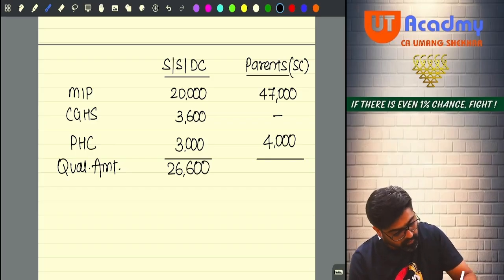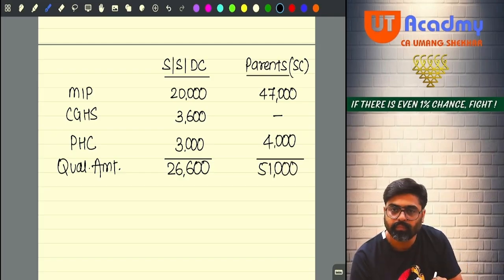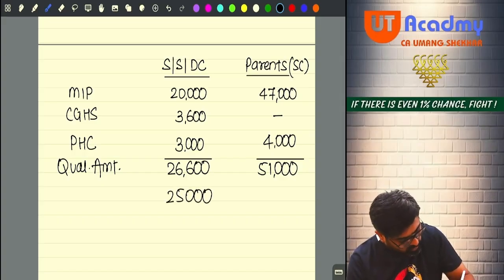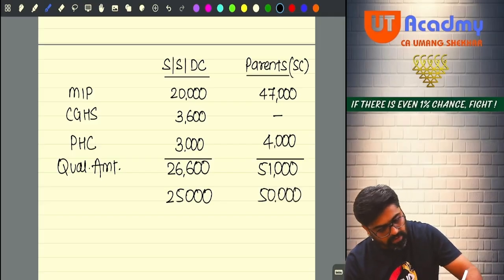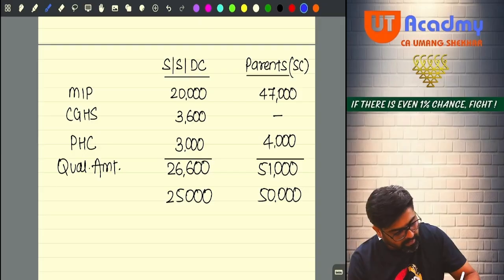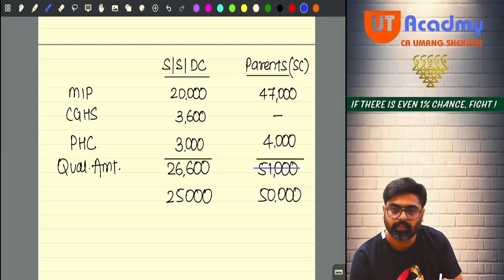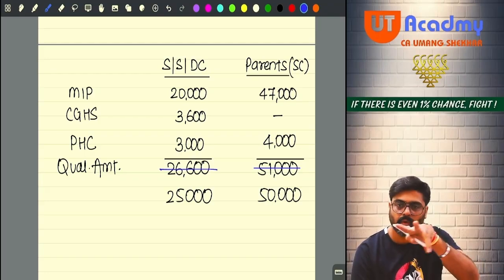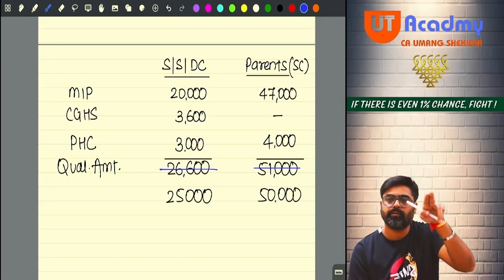And this is 51,000. Sure. Now my total limit here is 25 and total limit here is 50. See, anyways, I have to make sure that it does not exceed 50. And I have to make sure that this does not exceed 25.